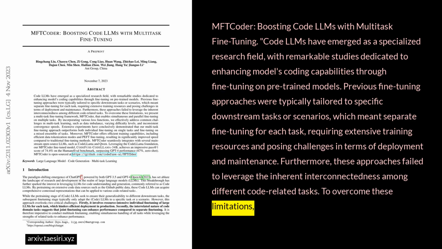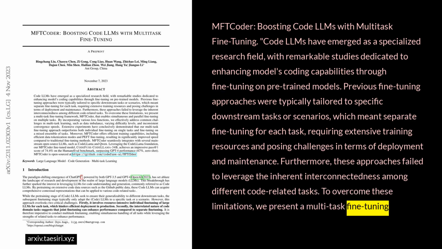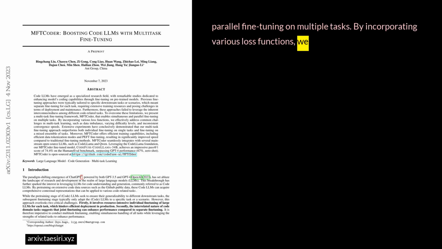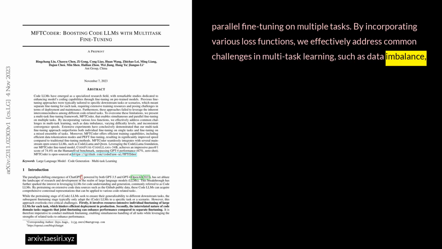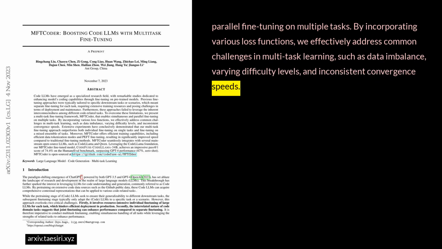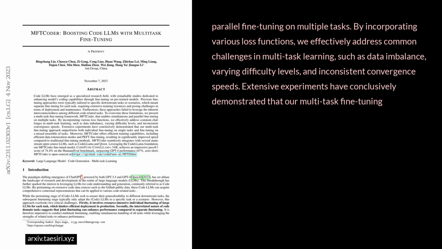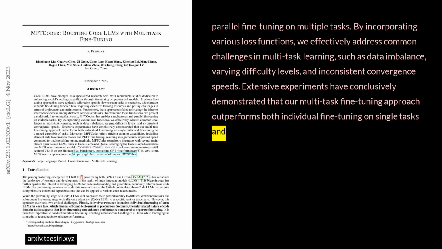To overcome these limitations, we present a multitask fine-tuning framework, MFTCoder, that enables simultaneous and parallel fine-tuning on multiple tasks. By incorporating various loss functions, we effectively address common challenges in multitask learning, such as data imbalance, varying difficulty levels, and inconsistent convergence speeds. Extensive experiments have conclusively demonstrated that our multitask fine-tuning approach outperforms both individual fine-tuning on single tasks and fine-tuning on a mixed ensemble of tasks.